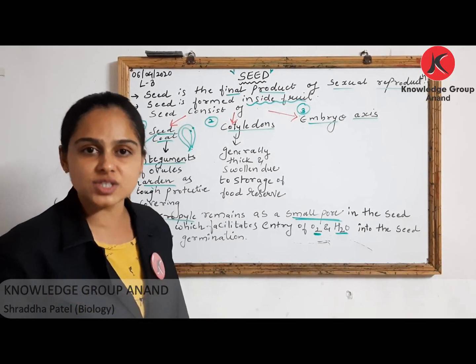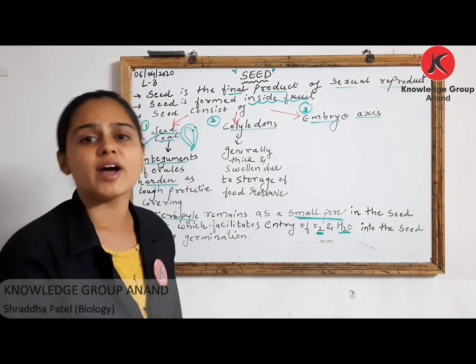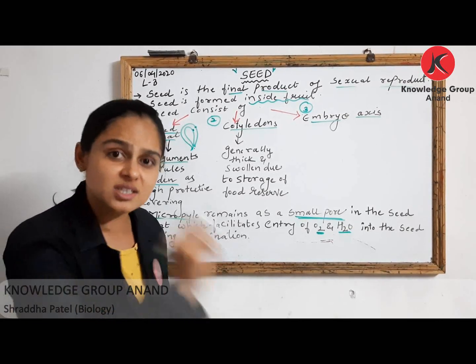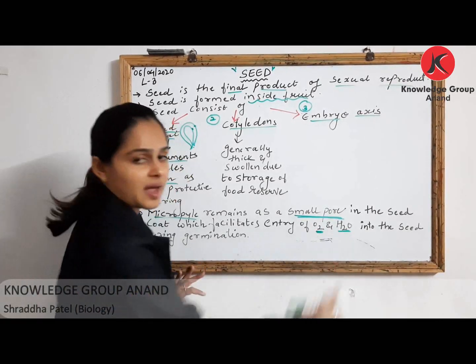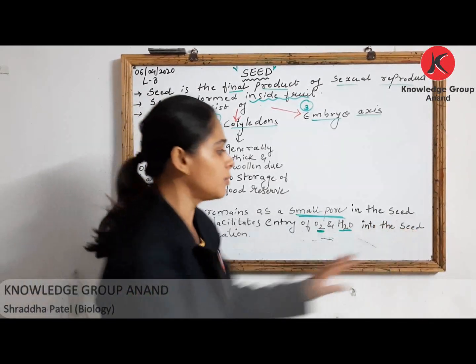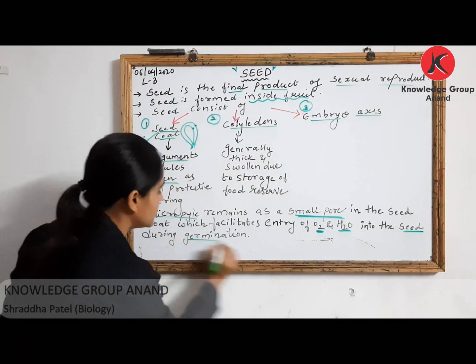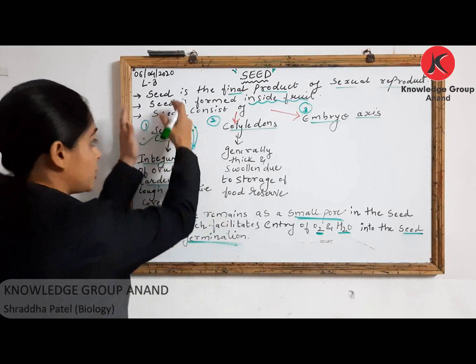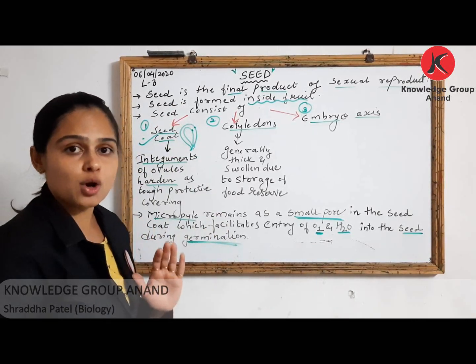At the time of seed germination, ये जो micropyle होता है, small pore which is present on your seed coat, इसके through there occurs entry of oxygen and water, right, at the time of seed germination. तो ये क्या बात करी हमने about your seed coat.